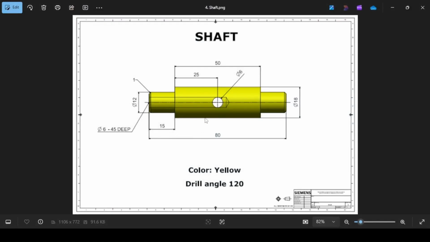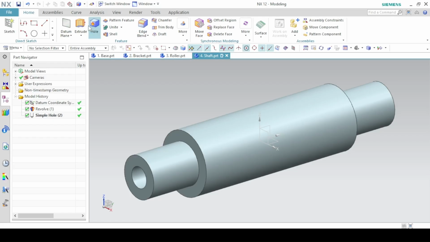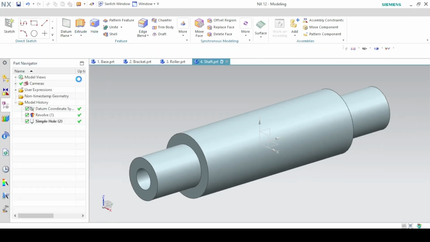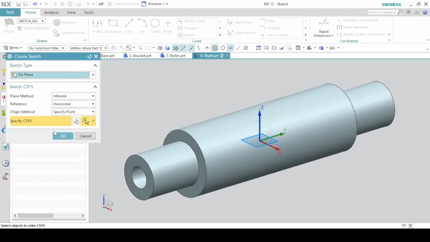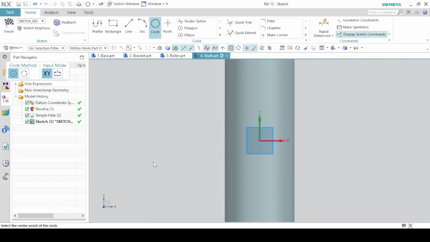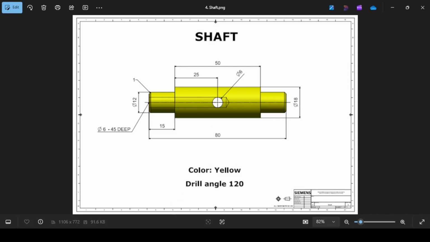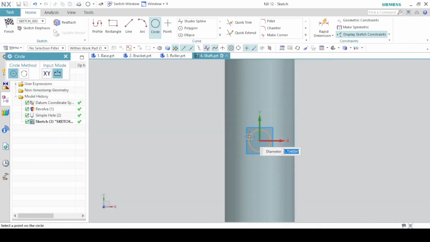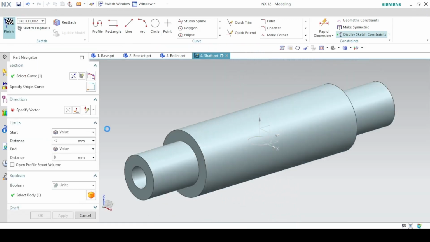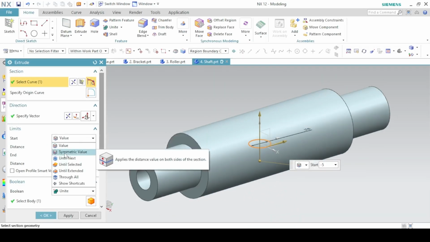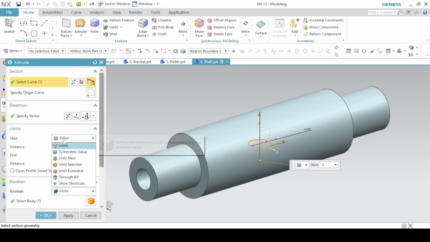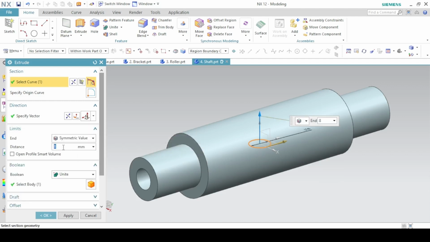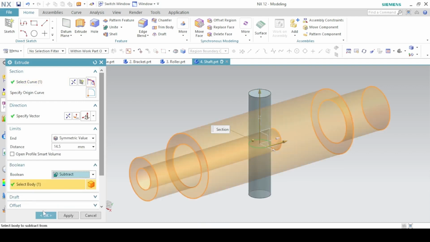We have another hole going through. This time we are going to use the extrude on the top plane. Okay. So a circle of diameter 6 in this origin. Finish. And you set the start limits to symmetric value and you pull it up like this. Boolean subtract. Okay.